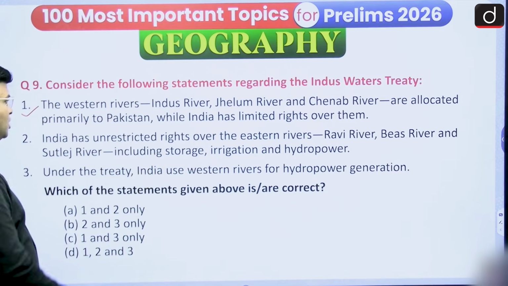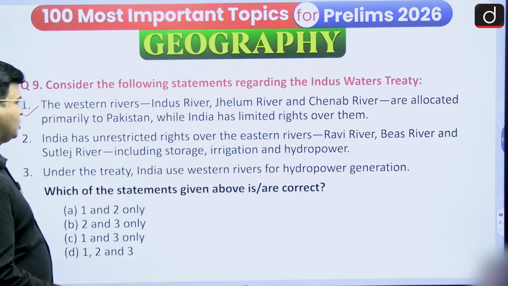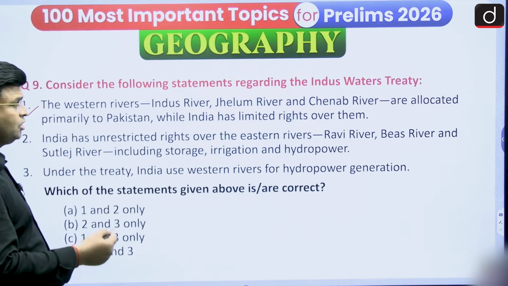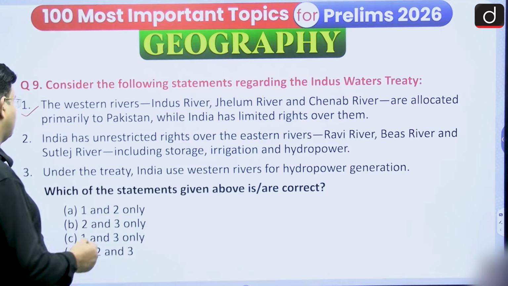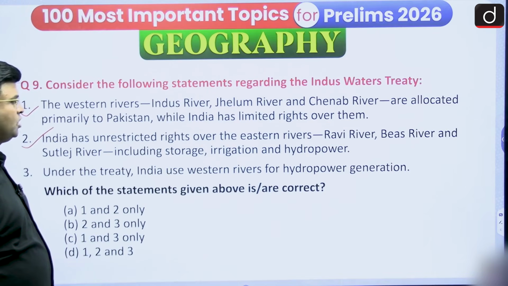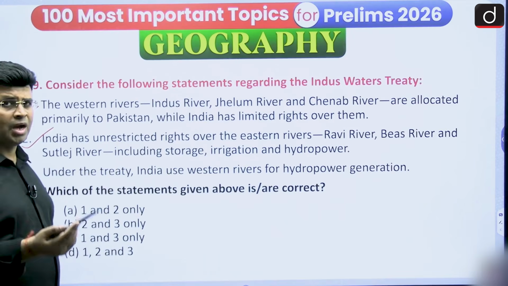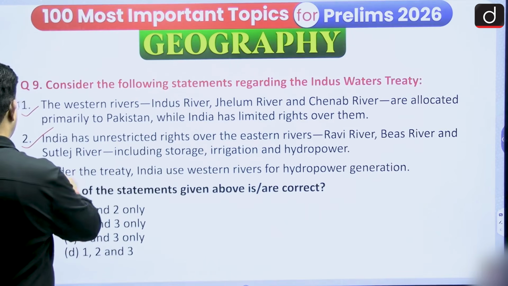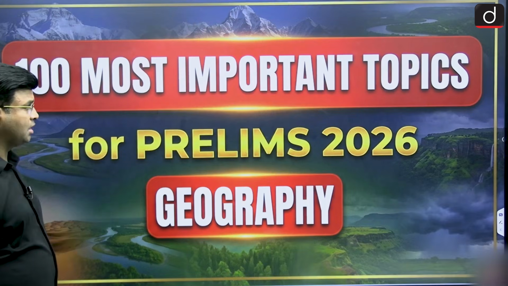Second, India has unrestricted rights over the eastern rivers, Ravi, Byas and Satluj river, including storage, irrigation, hydropower. Yes, eastern rivers, it is coming in India and there is no restriction, it is unrestricted. So this statement is also correct. Under the treaty, India used western rivers for hydropower. Yes, in the western rivers India is using for hydropower generation. That is also correct. So option D, 1, 2 and 3 are correct.